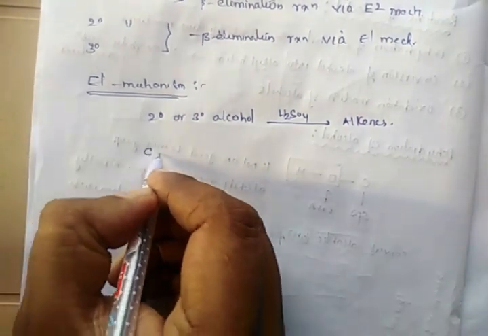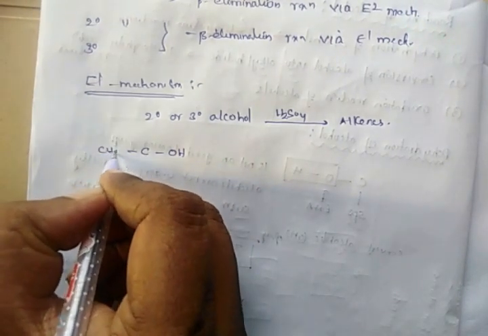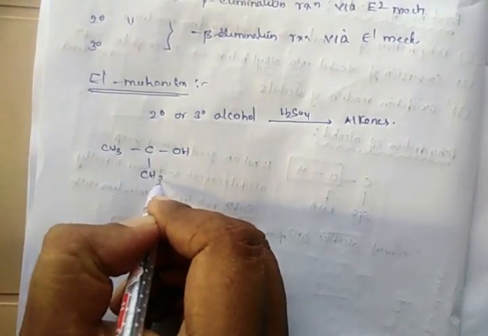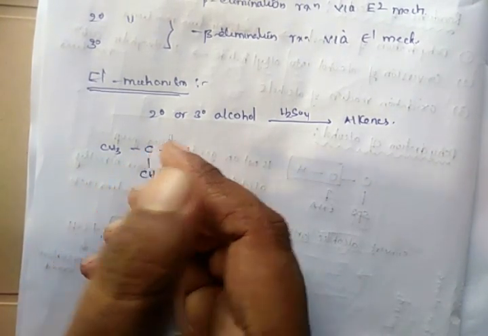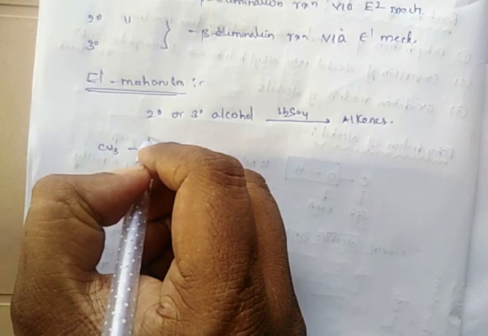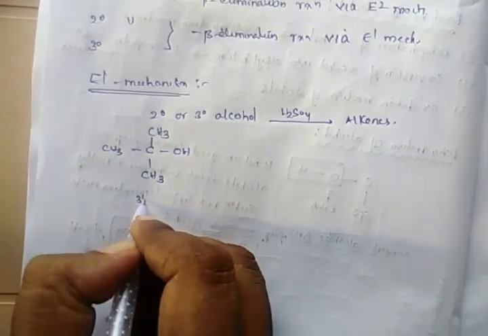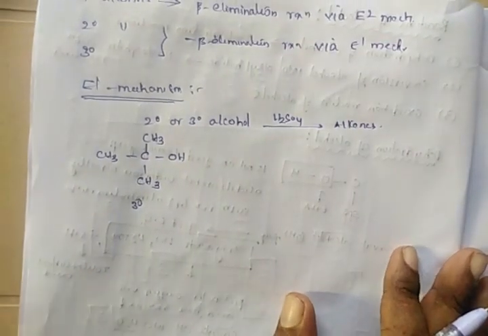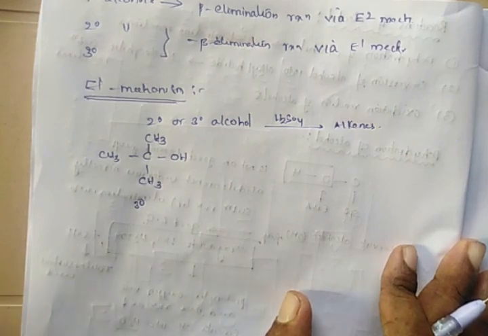Coming to the mechanism, we will take an example of an alcohol, CH3, and we have another CH3. It's a tertiary alcohol. Whenever you treat this tertiary alcohol with strong acids like H2SO4, it will be converted into an alkene.